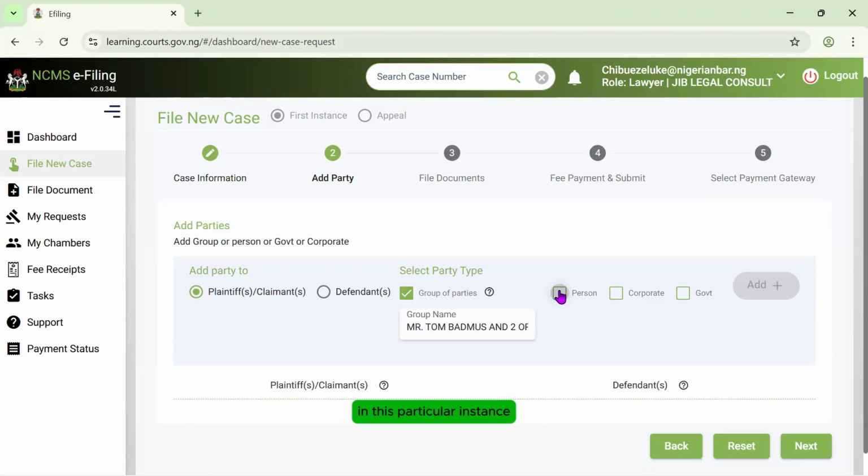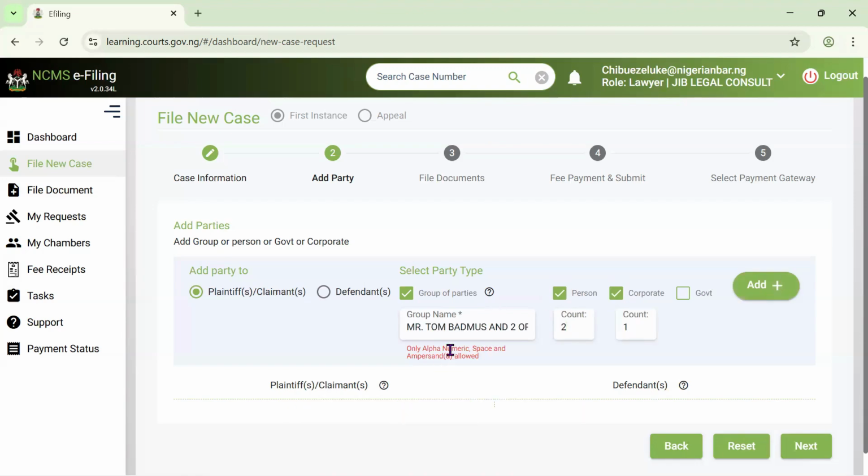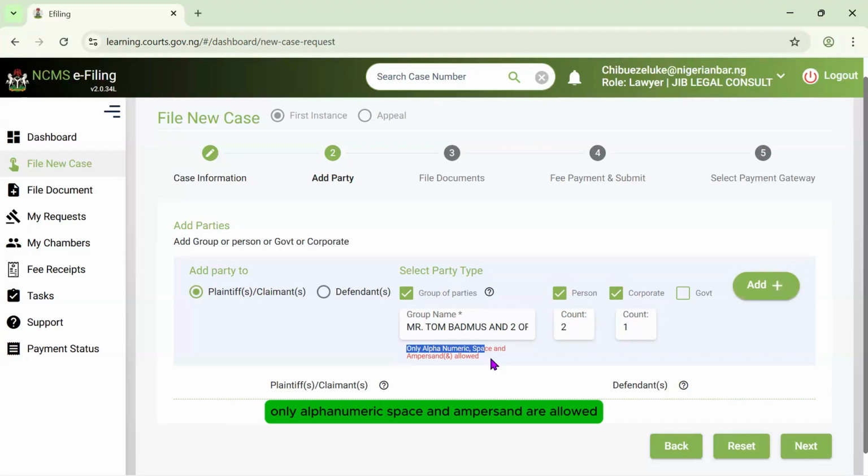In this particular instance, we have two persons and one corporate. Look at this. Only alphanumeric, space and ampersand are allowed. What it's telling me is that this dot here is not supposed to be there, so I need to remove it. Once you remove it, that red write-up is off. Now I've picked two persons and one corporate. That makes it 3. Then I click on add.